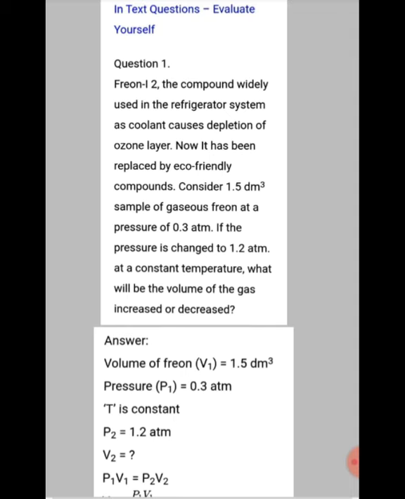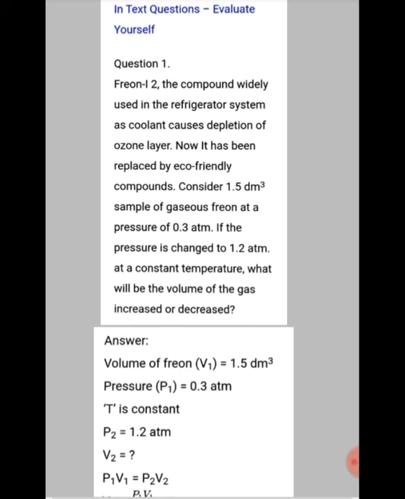Consider a 1.5 decimeter cube sample of gaseous Freon at a pressure. So the volume is given: 1.5 decimeter cube, which is equal to liter. That is V1, given as 1.5 decimeter cube, and the pressure is 0.3 atmosphere. Now if the pressure is changed to 1.2 atmosphere, what is the volume of the gas, whether it is increased or decreased, we are going to see.